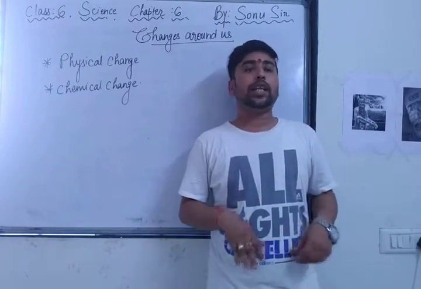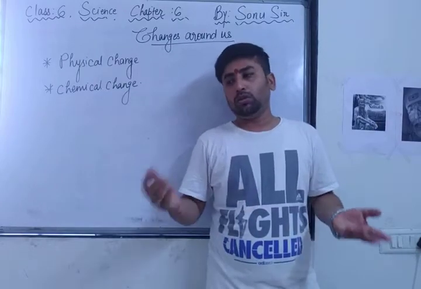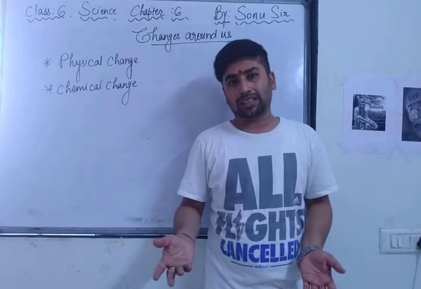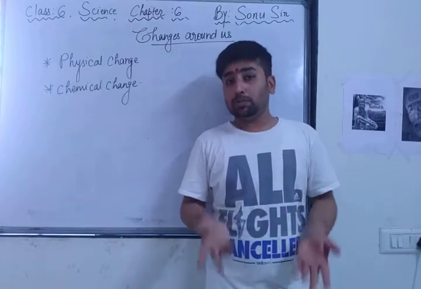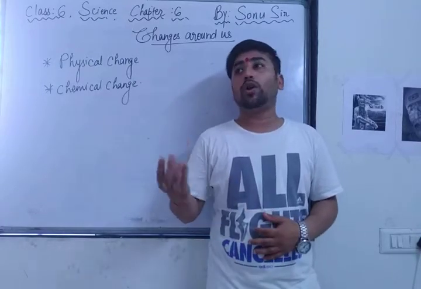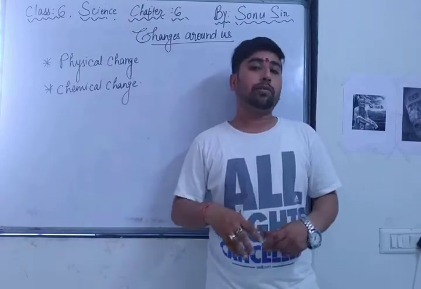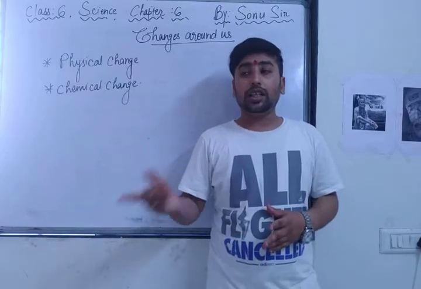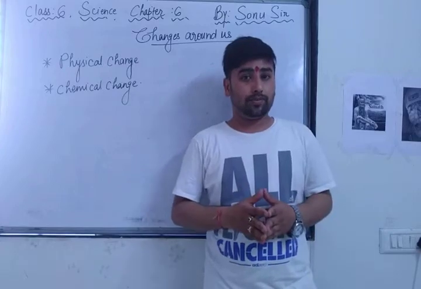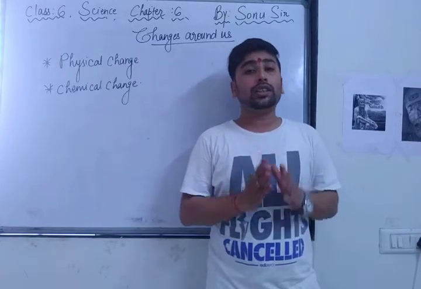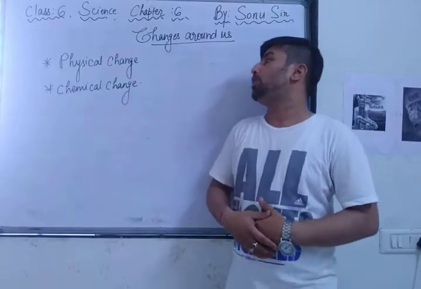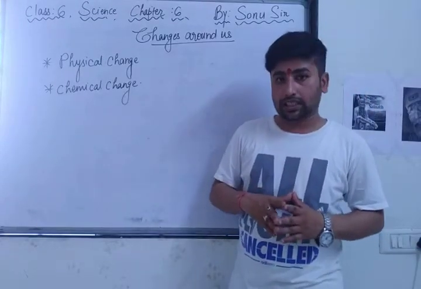For example, if I tear the paper, no new substance is formed. If I break the glass, then also no new substance is formed. When a new substance is formed, then there is a chemical change. For example, you can see raw rice is there. After cooking, it becomes boiled rice, right? A new substance is formed. Raw rice is different and boiled rice is different. Got it? So when there is a new substance, that is called a chemical change, and when no new substance is formed in a change, it is called a physical change.